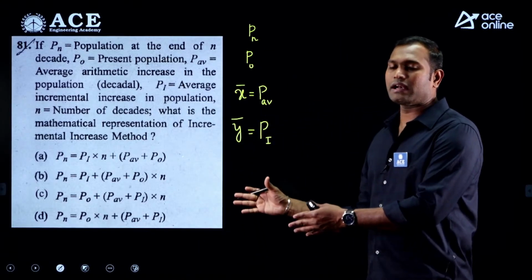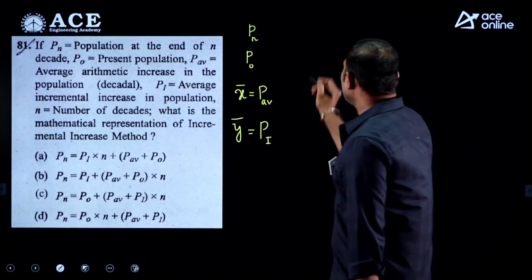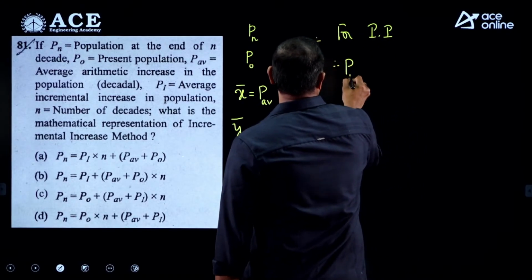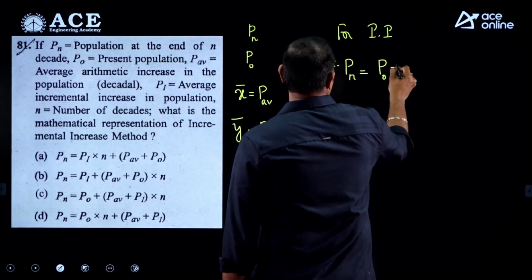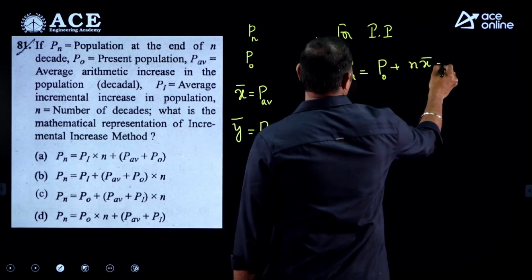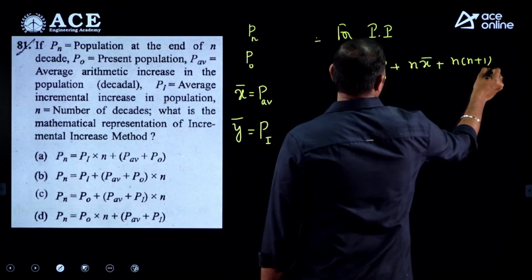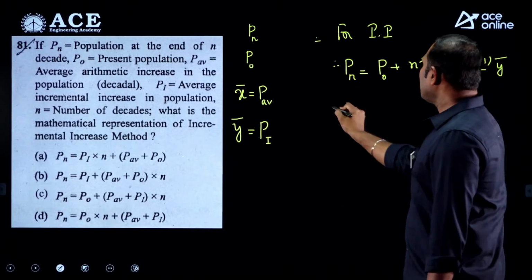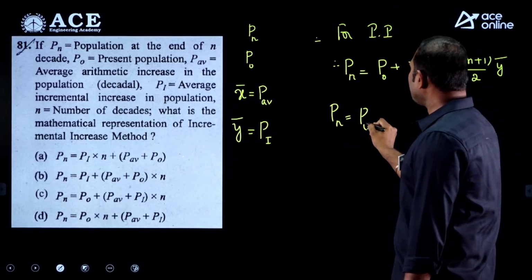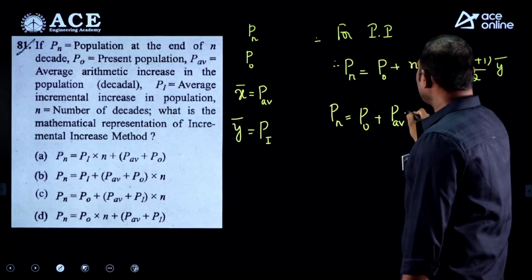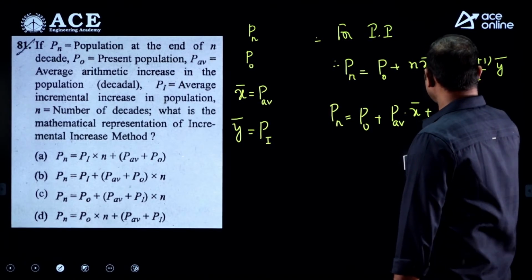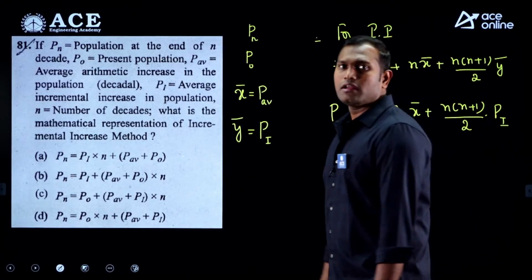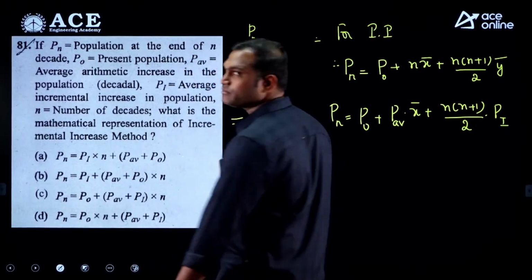Actually there is no correct answer in the given expressions, because for the incremental increase method, the population at any nth decade equals the present latest known population plus n into x bar plus n into n plus 1 by 2 into y bar. So Pn equals P0 plus n into P average plus n into n plus 1 by 2 into Pi. There is no equation that literally represents this value.